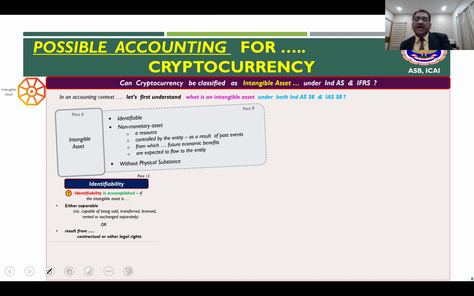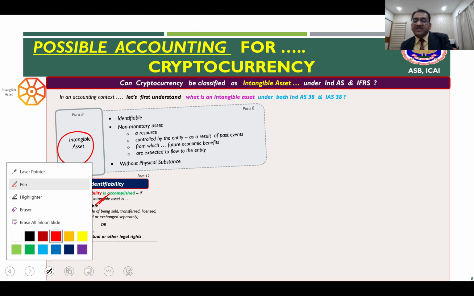Likewise, if that intangible is separable, keep in mind, the word separable means capable of being sold, transferred, licensed, rented, or exchanged separately. The word used is capable. You may or may not want to sell it, but as long as the asset is amenable to be sold separately, then that may meet this test.